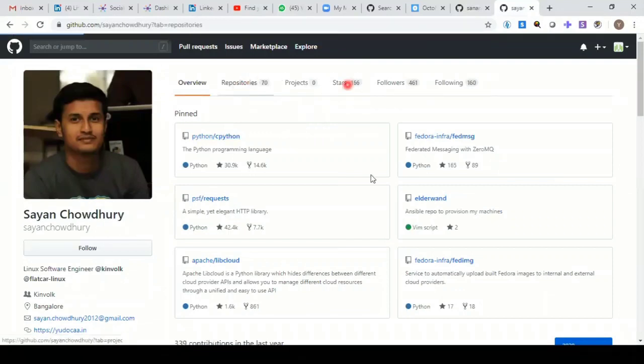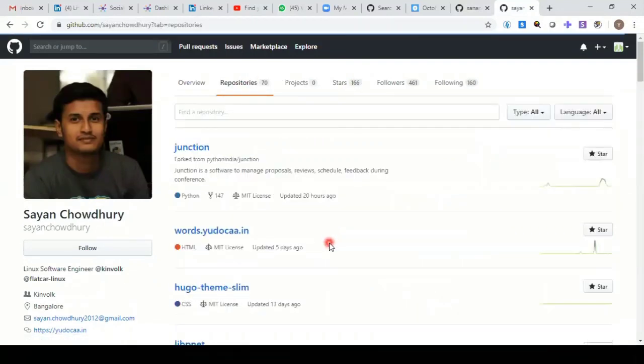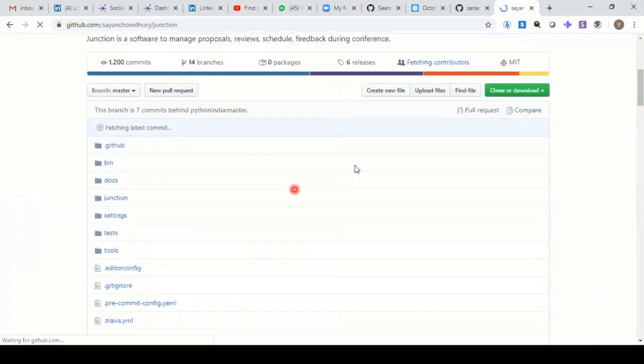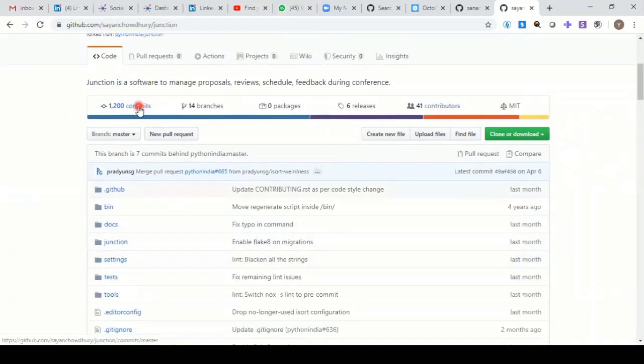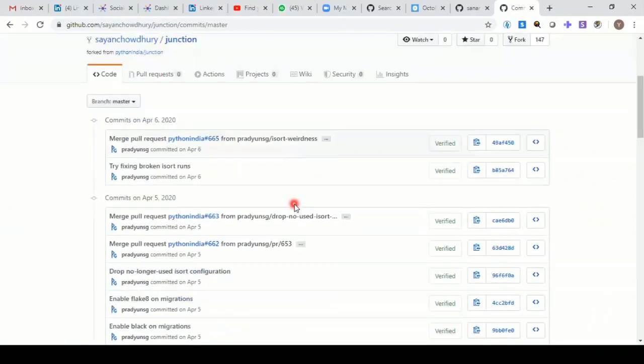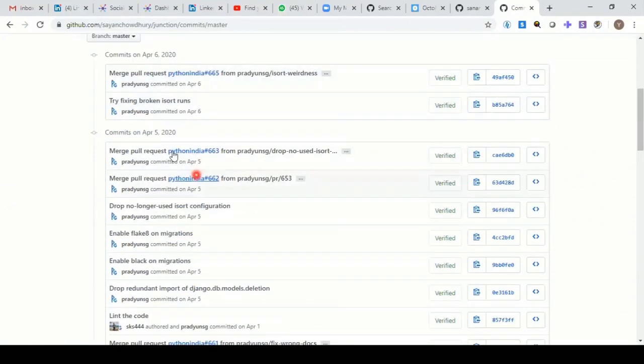So you go to their repositories. And once you are in the repositories, just click on any of the repositories. So I've just clicked on this Junction, and I came here. So see, I have got this repository's details here. So what I'll do, I'll go to the commits. There's no need to get into what commits are and everything. Just go to the commit. I clicked on commit, then I'll see the list of commits related to this repository. And I'll just click on any of the commits here.